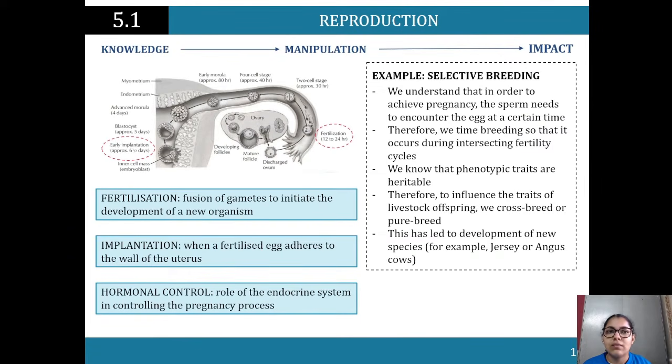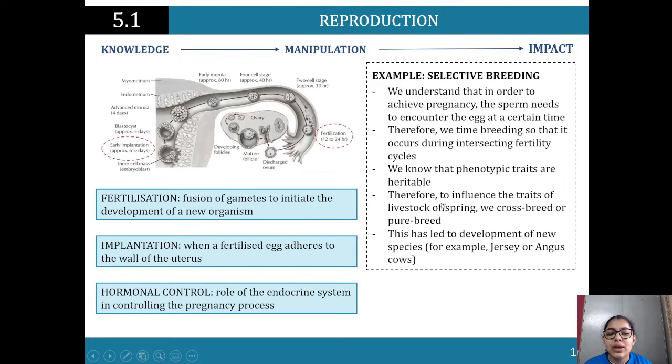If you're looking at cows, for example, and a specific cow delivers more milk, or is more meaty, whatever the phenotypic traits are, they're heritable. We want to extract those and perhaps mix them with another breed's heritable traits that are desirable, or we just specifically want those traits to show up in the phenotypic expression.